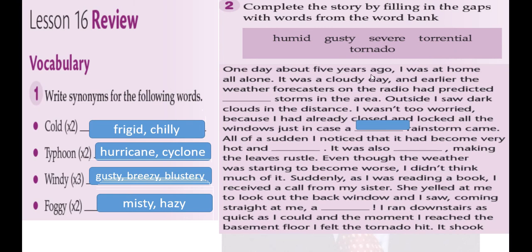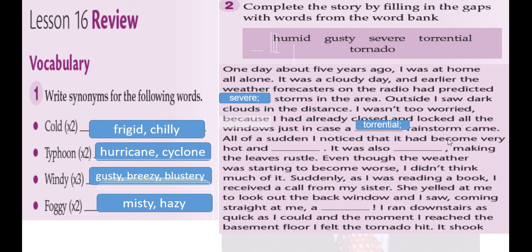One day about 5 years ago, I was at home all alone. It was a cloudy day, and earlier the weather forecasters on the radio had predicted a storm. This means we have to put here an adjective. Severe storm in the area. Outside, I saw dark clouds in the distance. I wasn't too worried because I had already closed and locked all the windows just in case a rainstorm came all of a sudden.